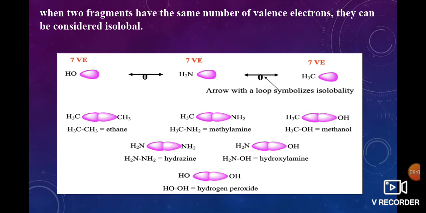How can you say that? Take the oxygen atomic number and electronic configuration. The atomic number of oxygen is 8. The electronic configuration concerns the valence shell, meaning the last shell. The electronic configuration of oxygen is 1s2, 2s2, 2p4.